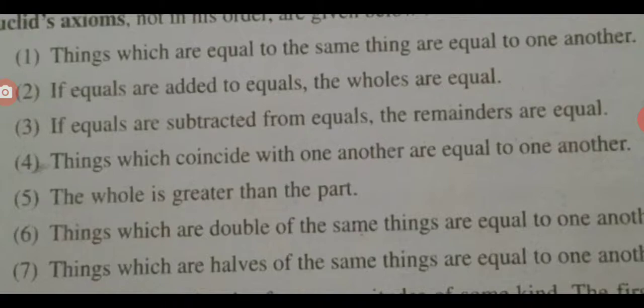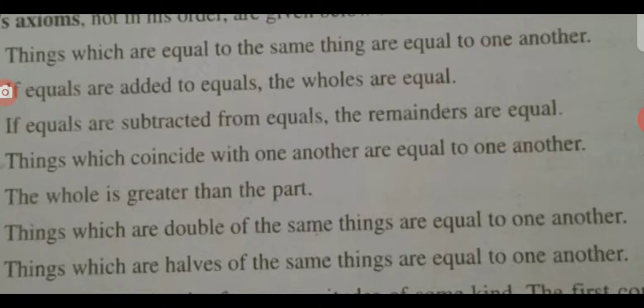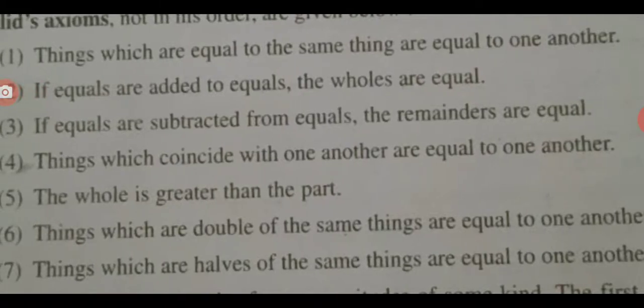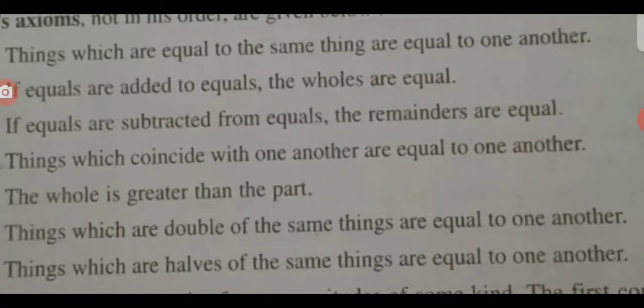The sixth: things which are double of the same things are equal to one another. Suppose you have 20 rupees. Your mother gives double of that, and your father also gives double of that. Father gives you 20 doubled, which is 40. Mother gives 20 doubled, which is 40. Then both 40s are equal. It means things which are double of the same things are equal to one another.